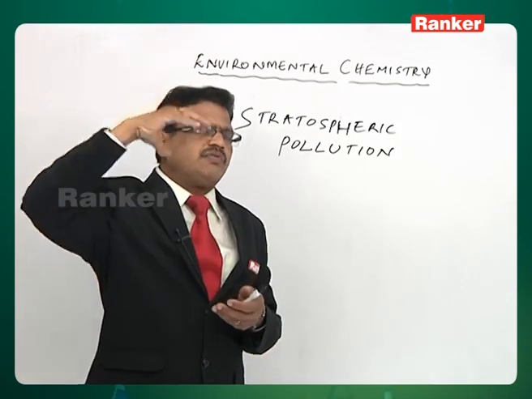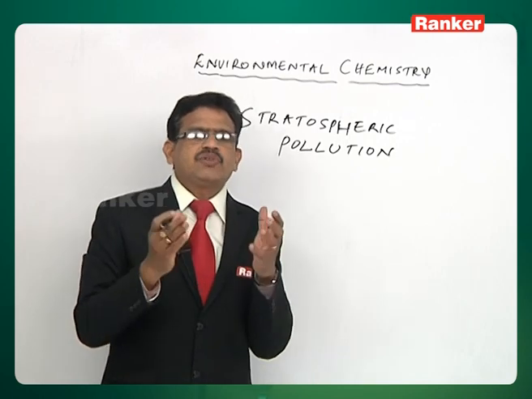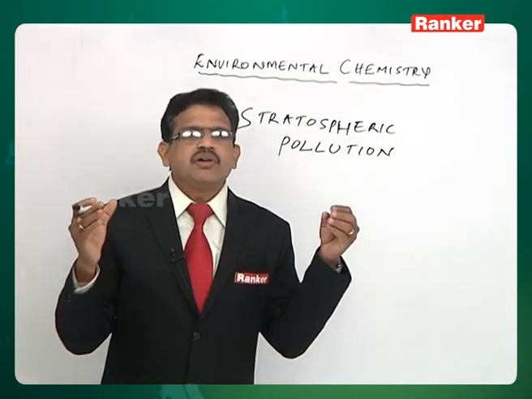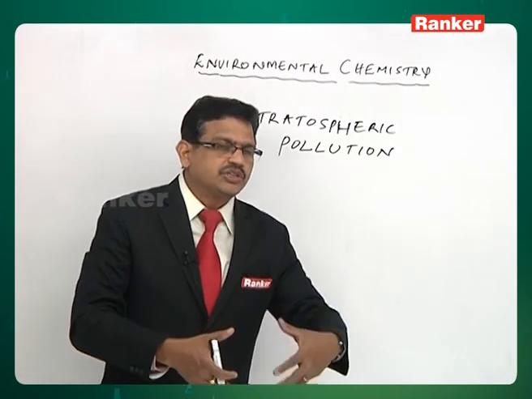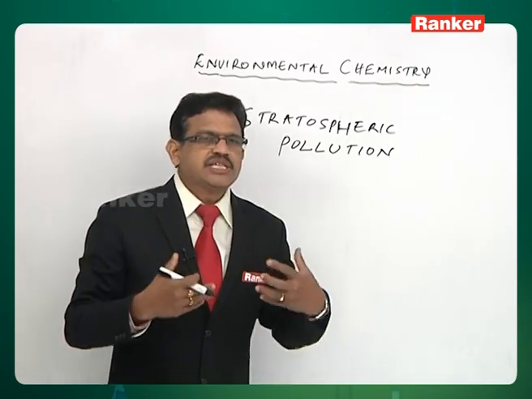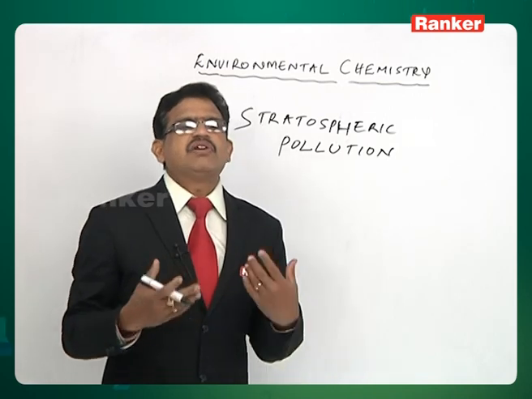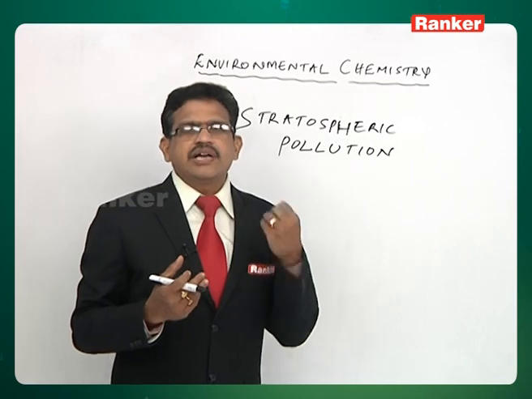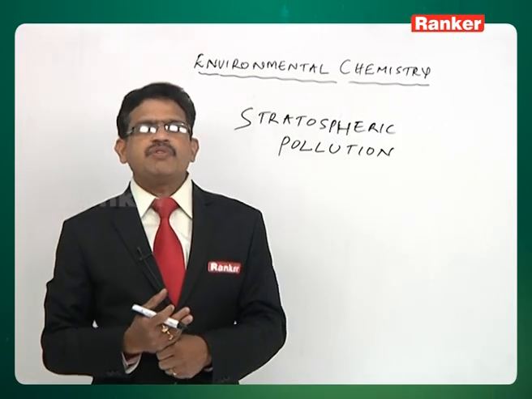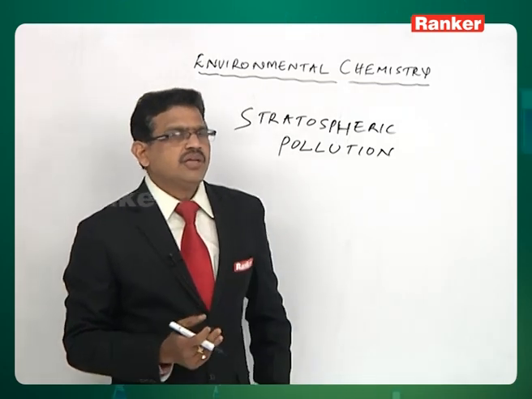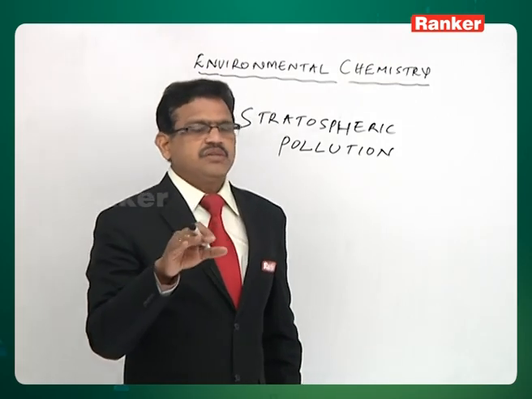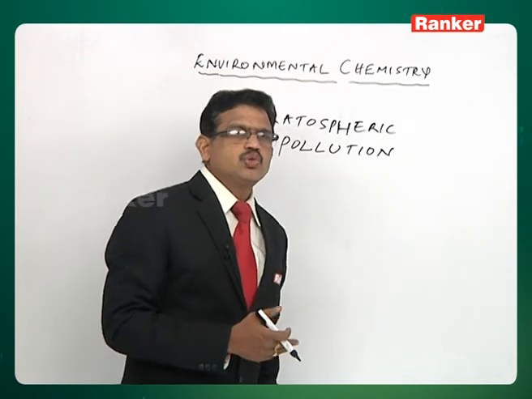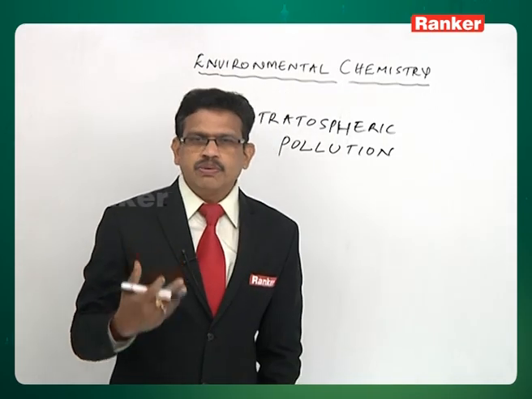The upper part has a considerable amount of ozone gas, which protects life on the earth from the harmful ultraviolet radiations having a wavelength of 255 nanometers coming from the sun. If the ozone layer is not present, they will enter the atmosphere and cause so many effects on human beings.